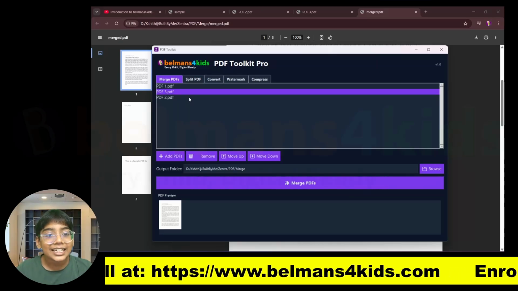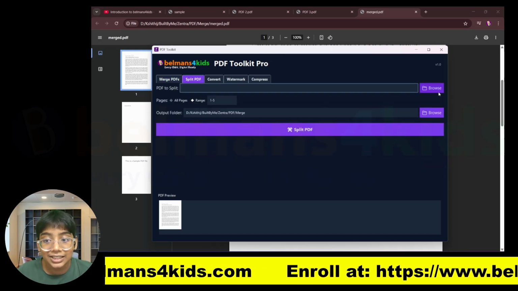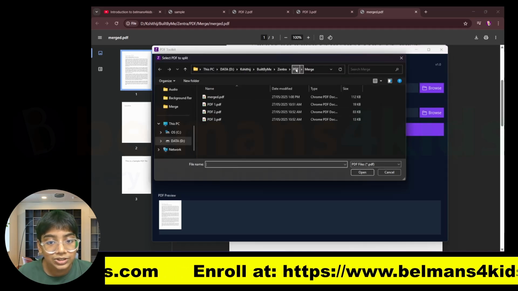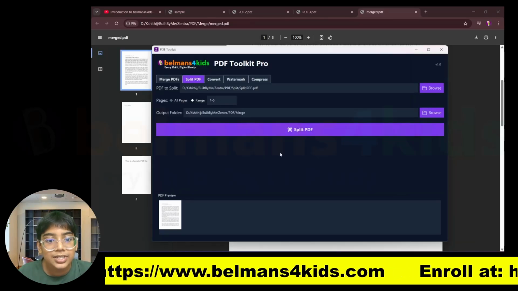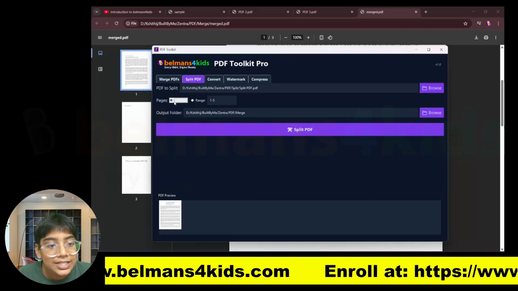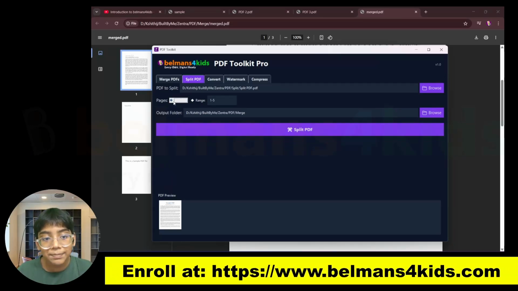Now let's check out the split PDF. So here you can select the PDF to split. Let me just select this PDF which has many pages, and then you can either select all the pages to split or arrange. Let me show you the pages.